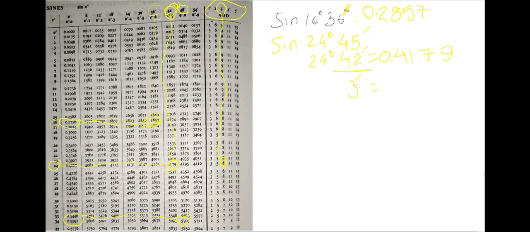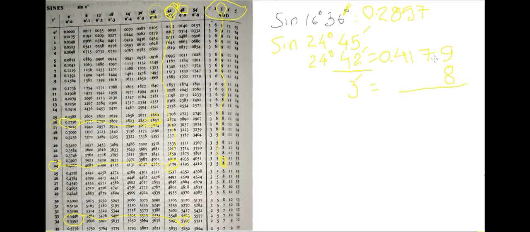So 3 minute is equivalent to 8. Now that 8 is a single digit. Now out of this 4 digit, you will be writing 8 at the last digit. Supposing if it was a double digit, 2 digit, 14, then you'll write 1, 4 here. So you'll write 1 under 7 and 4 you'll write under 9.